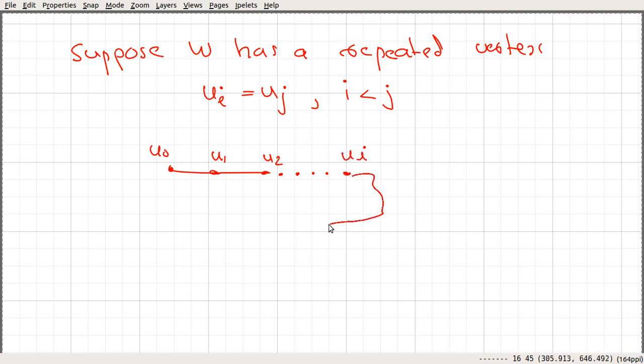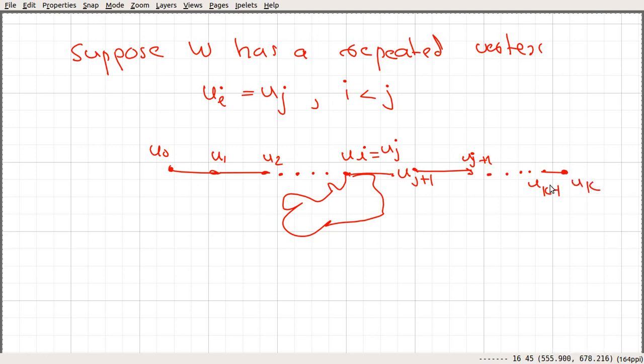From ui you took a path and you move back to uj, because we assume that ui is equal to uj, and from here again you follow this edge and move to say uj plus 1, then uj plus 2 and so forth, and finally you move to uk minus 1 and took this edge to uk.